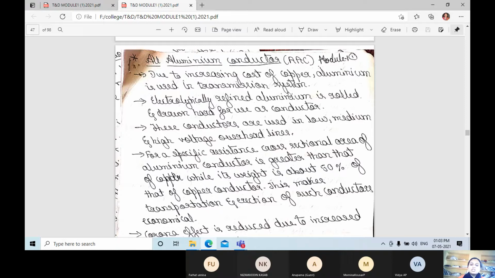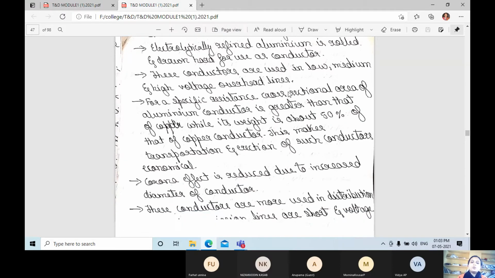Here, corona effect is reduced due to the increased diameter of the conductor. And these conductors are more used in distribution, where transmission lines are short and voltages are lower.